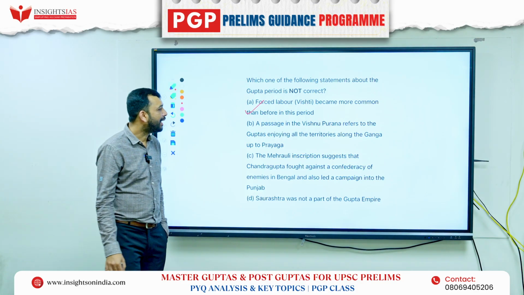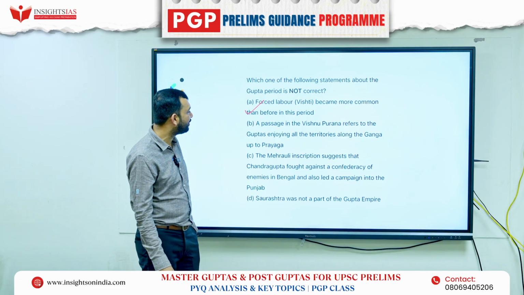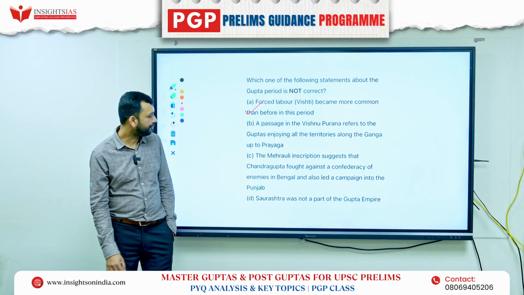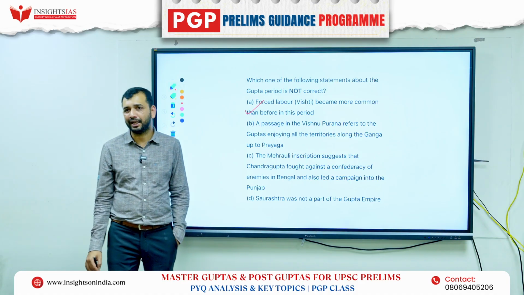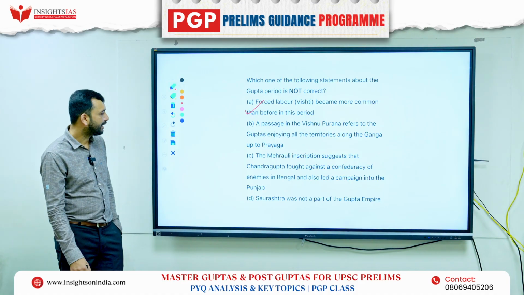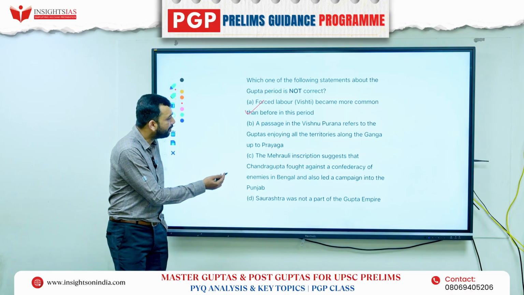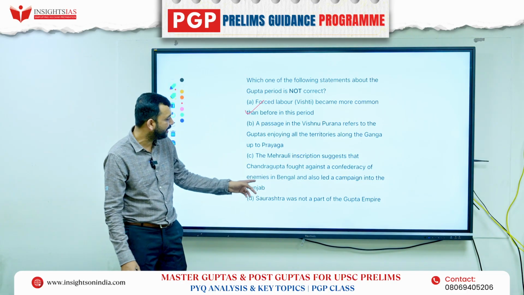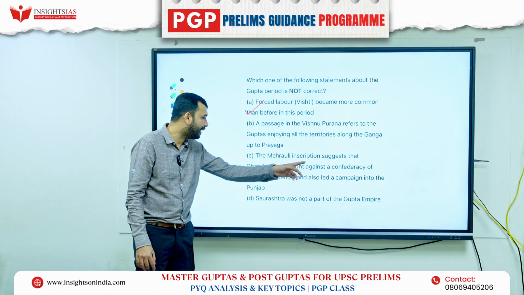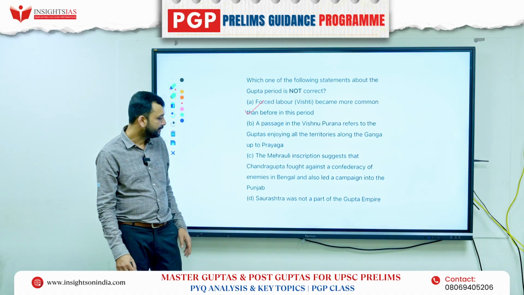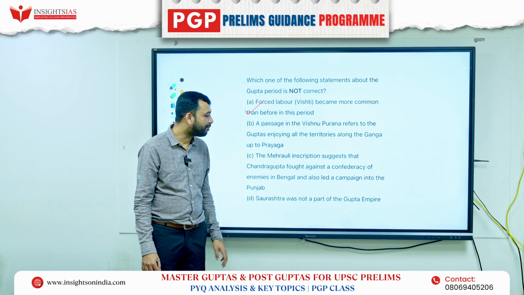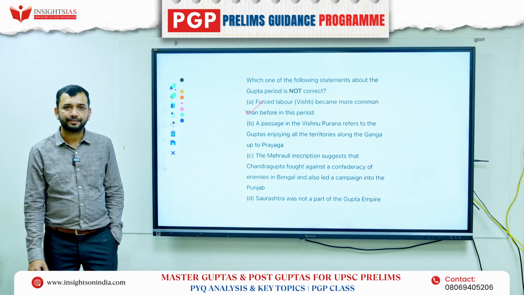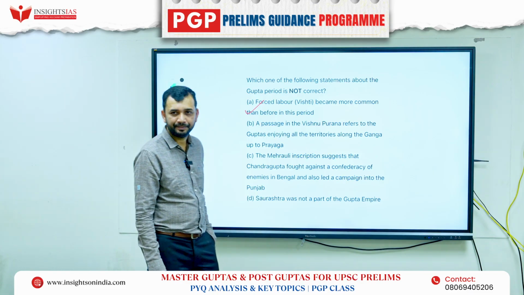Second, a passage in the Vishnu Purana refers to the Guptas enjoying all the territories along the Ganga up to Prayaga. Prayaga is basically Allahabad, right? Third, the Mehrauli inscription suggests that Chandragupta fought against a confederacy of enemies in Bengal and also led a campaign into Punjab. Fourth, Saurashtra was not a part of the Gupta empire. Where is Saurashtra?